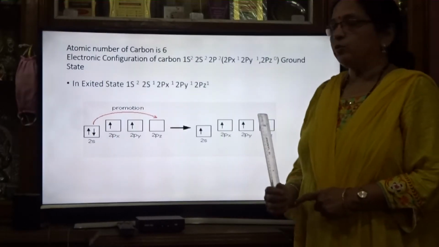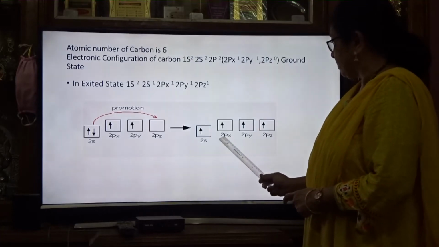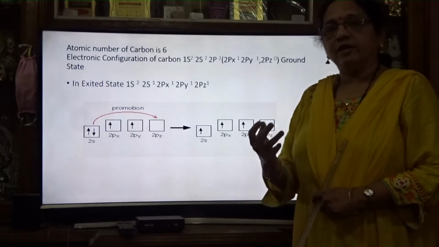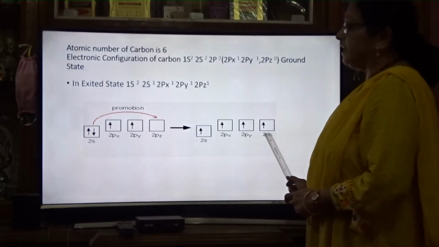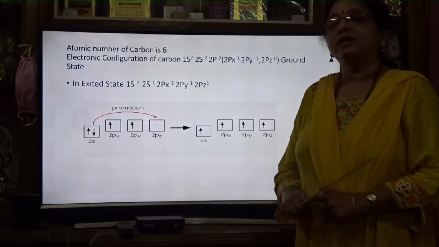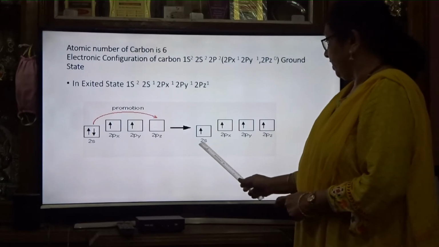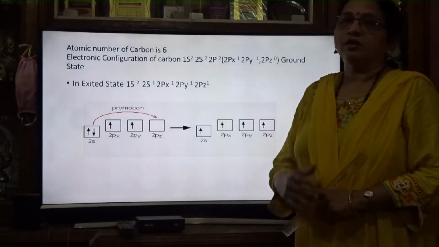And in sp2, 1s and 2p, 2px1 and 2py1, mix up and form 3 hybrid orbitals of equivalent energy, and the 2pz orbital is unhybridized in sp2. And in sp, 1s and 1p orbitals hybridize to give 2 hybrid orbitals of equivalent energy.